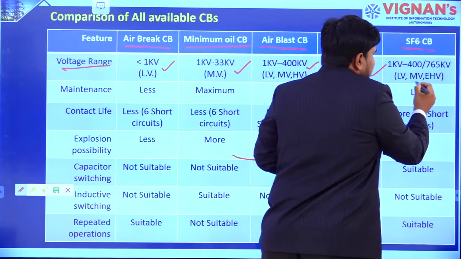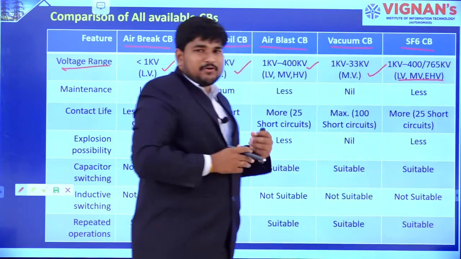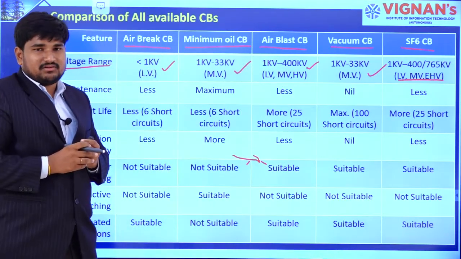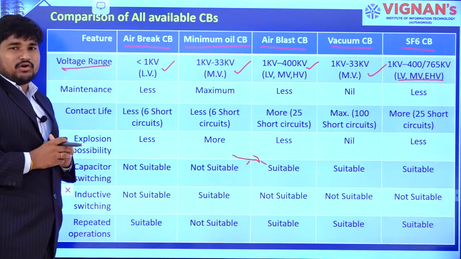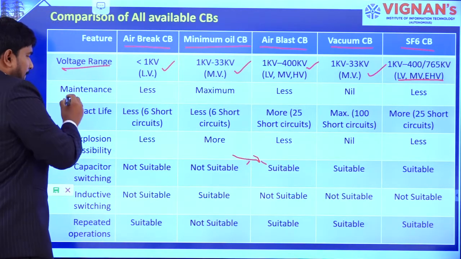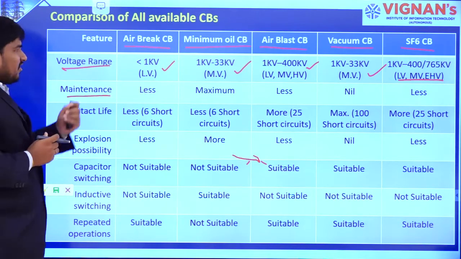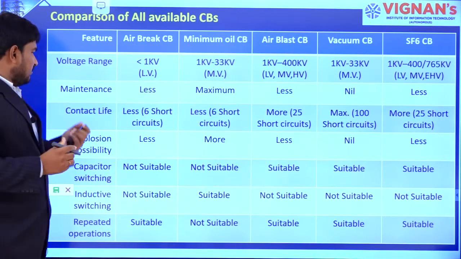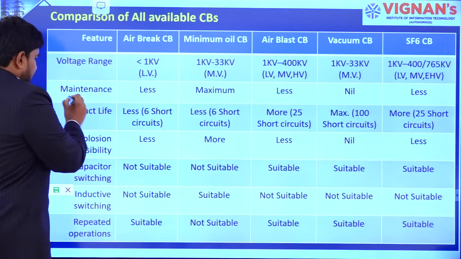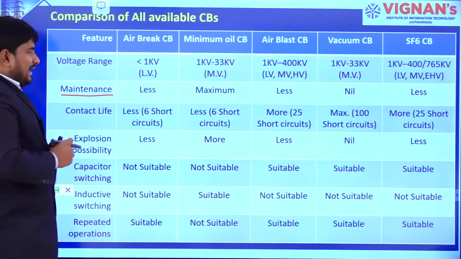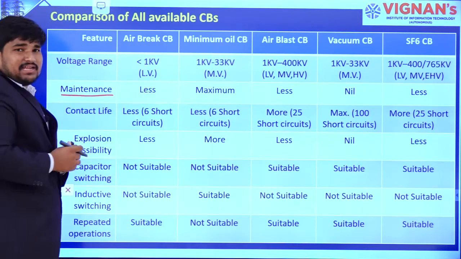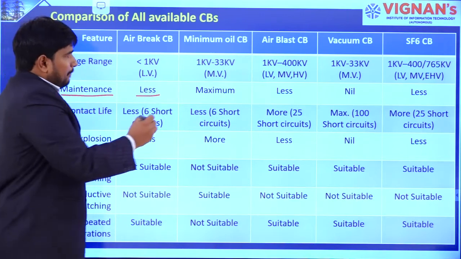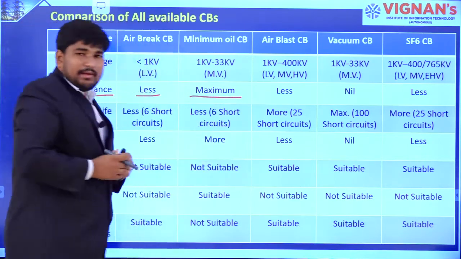And in case of SF6 circuit breaker, there is a provision of using it at any voltage. So this is based on voltage range. And the second is maintenance. In case of air brake circuit breaker, let us compare with maintenance. Air brake circuit breaker has less maintenance, but minimum oil circuit breaker has to be maintained properly.